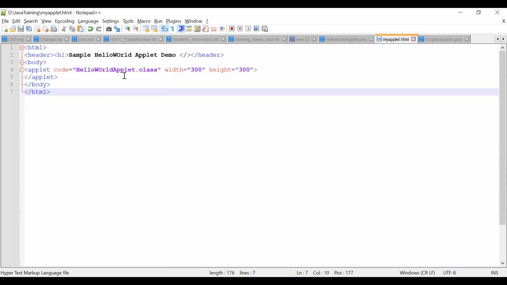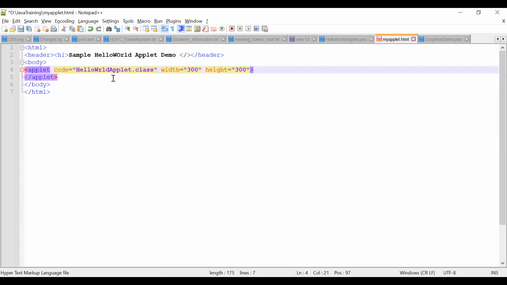Guys, let's come here. W is not caps now, it is small. So it is not able to load this class. Of course, an applet is opened. I will explain it later. I can stop the screen and share that again. It is there on my system, left side corner, and a window is open.